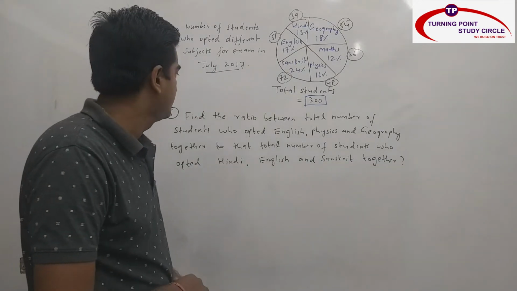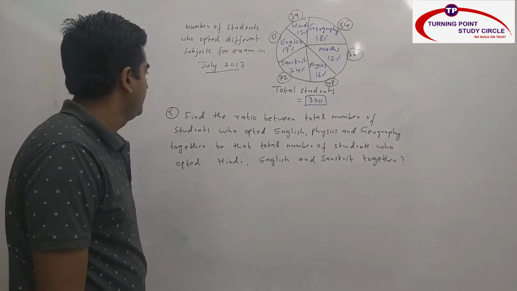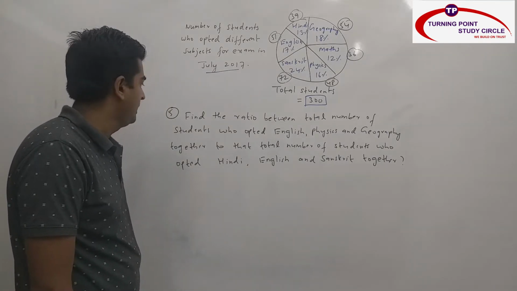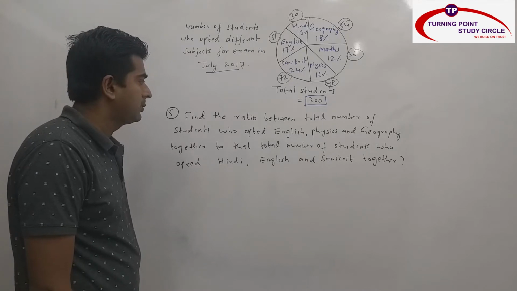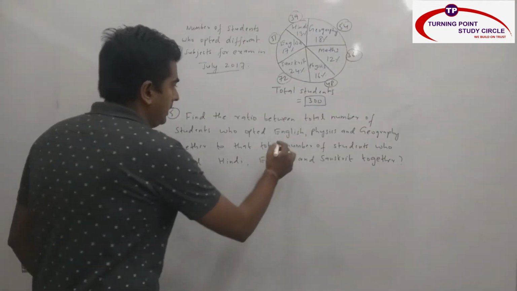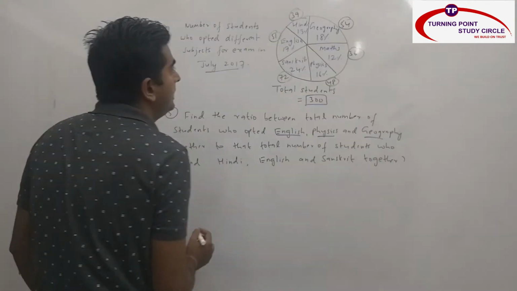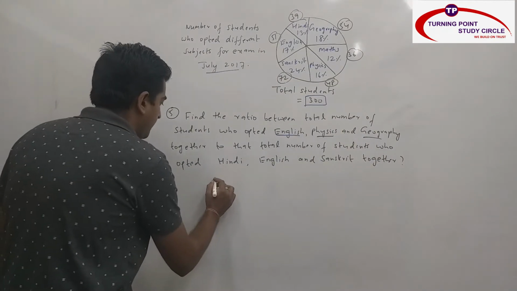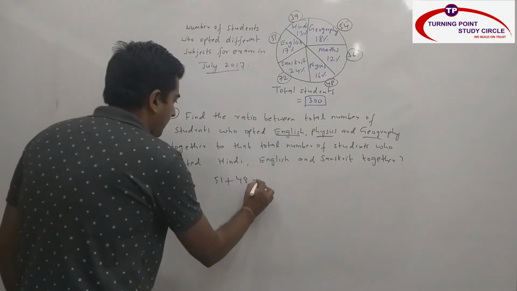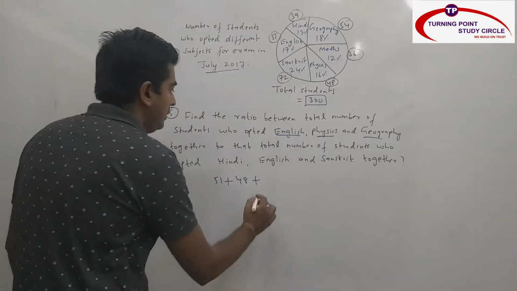Now we will see the last set of this question in DI. Find the ratio between total number of students who opted English, Physics and Geography together to that of total number of students who opted Hindi, English and Sanskrit together. So English, Physics and Geography. English, what is the value? English is 51 plus Physics, what is the value? 48 plus Geography, what is the value? 54.